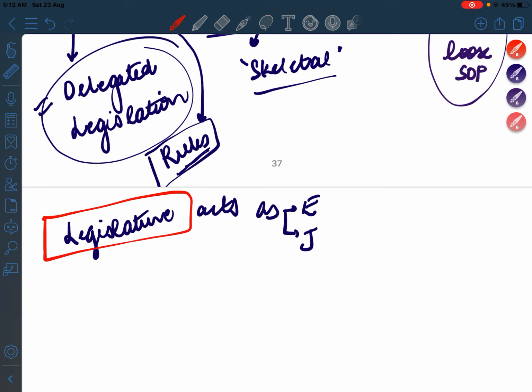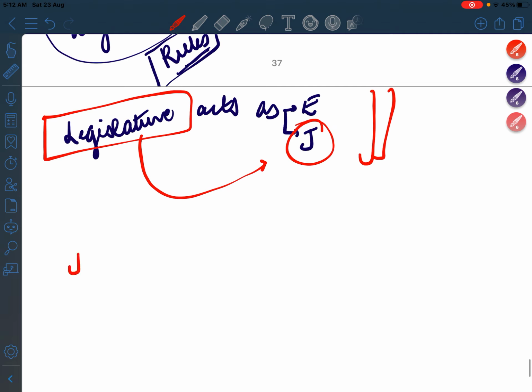I'm actually not exactly remembering when is legislature performing the function of an executive. And when is legislature performing a function of a judiciary? I'm not remembering this. I'll have to check it. I'm sorry, guys.